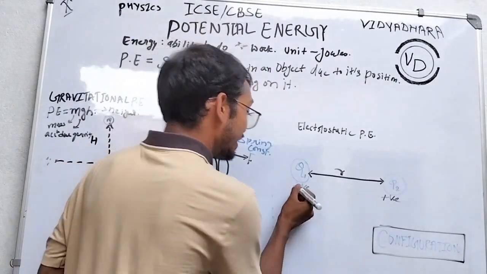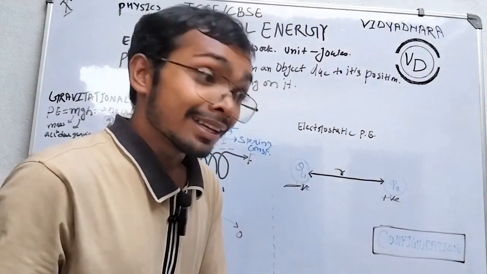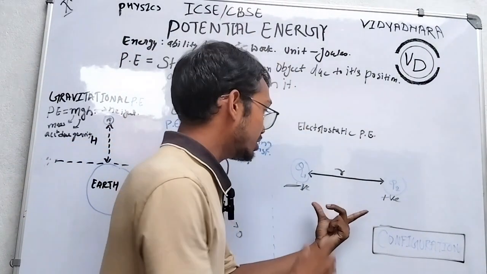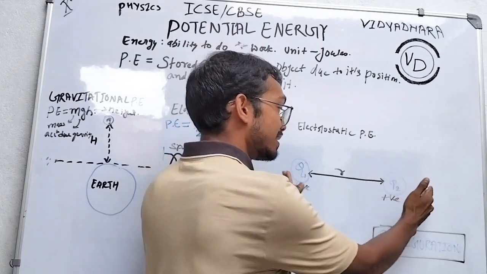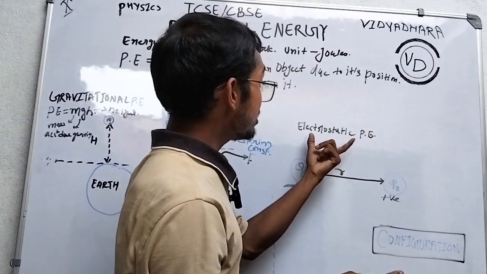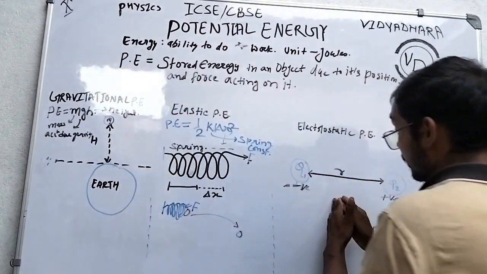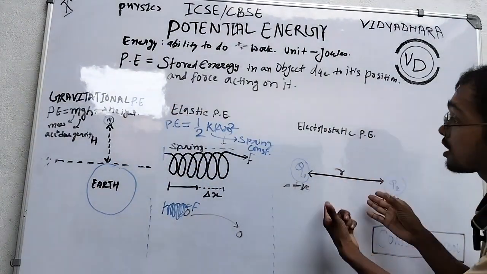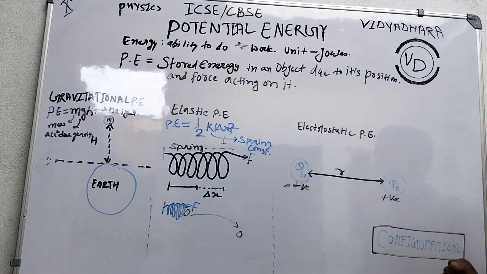If I take a negative charge here and a positive one there, then what happens? They attract each other. Positive charges repel, so positive and negative charges attract. That's why this comes towards. That means there is also movement, so work is done. So there is electrostatic potential energy. When both are positive, they repel, so there is also movement, so there is also potential energy. So this energy is electrostatic potential energy.